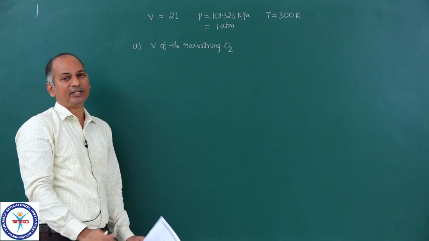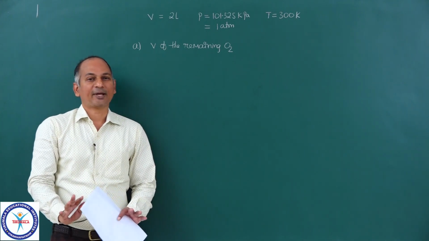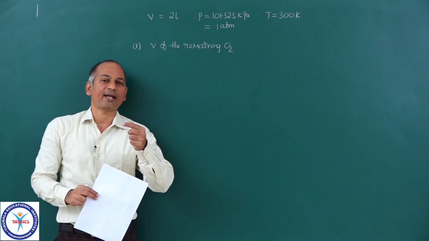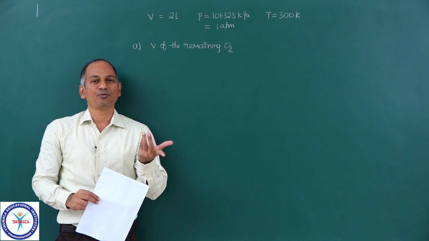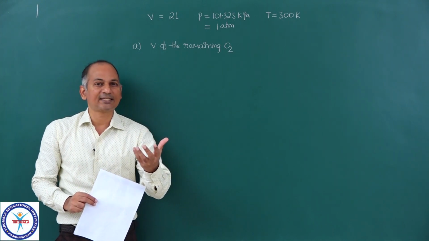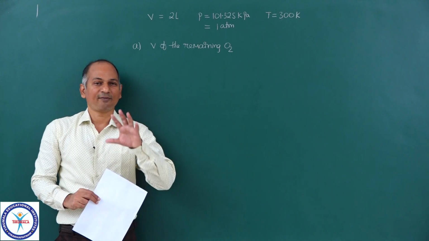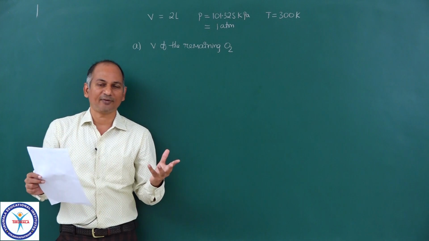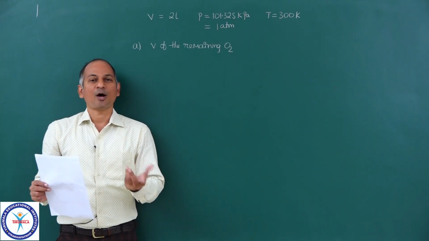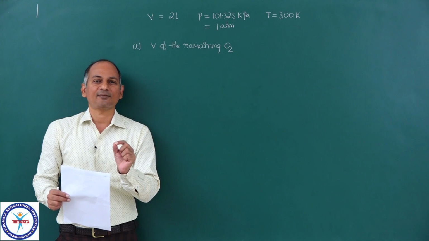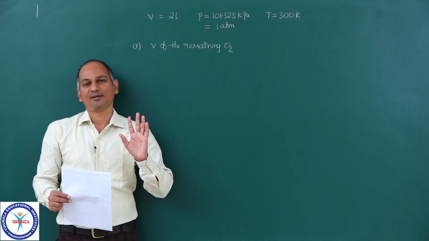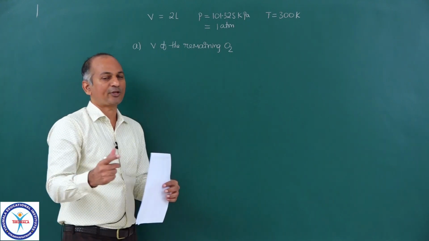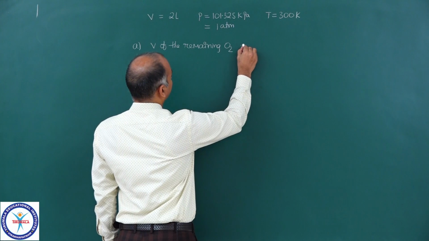Now it is 2 liters. We need not do anything here, because the volume of the flask remains constant. Whenever you connect the flask to a vacuum pump, nothing happens to the volume of the flask, and the volume of the flask is nothing but the volume of the gas. Whatever the amount of oxygen present in the flask, initially a large amount, it is 2 liters. Now only a very small amount of oxygen is left, even then it is 2 liters, because the volume of the flask is not going to change when it is connected to a vacuum pump. So that is 2 liters final.